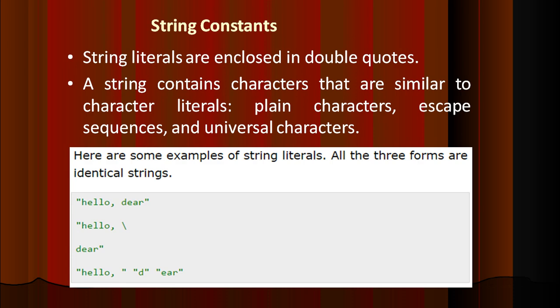To differentiate between string and character, characters are enclosed within single quotes, whereas strings are enclosed in double quotes, and a string is a group of characters. Within the double quotes, anything can be represented. There is no validation for those values. Here all these are valid literal strings, like "hello, dear". We have used a comma because it is between the same double quotes, so there is no problem and no error will be generated. Similarly \n, spaces, whatever is enclosed within double quotes is not a problem.